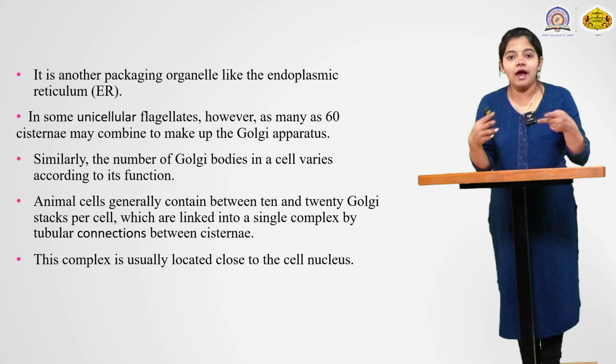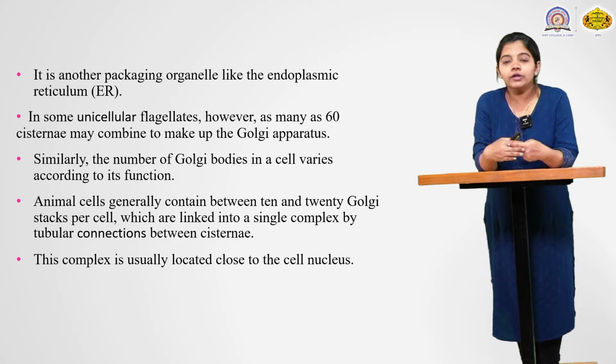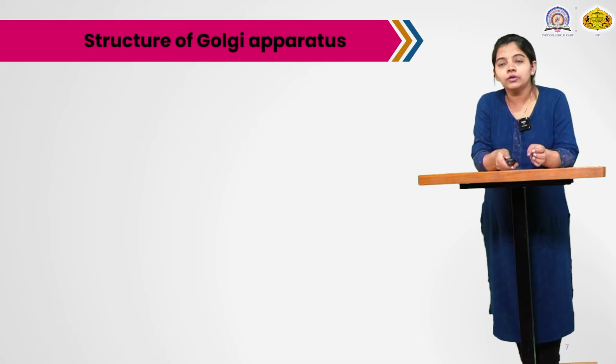The two cisternae are connected by the tubular connection, which is called the tubules. So this complex is usually located close to the cell nucleus. So these Golgi bodies are present near the vicinity of the cell's nucleus.